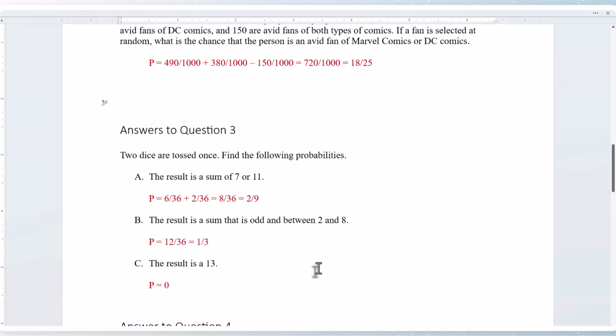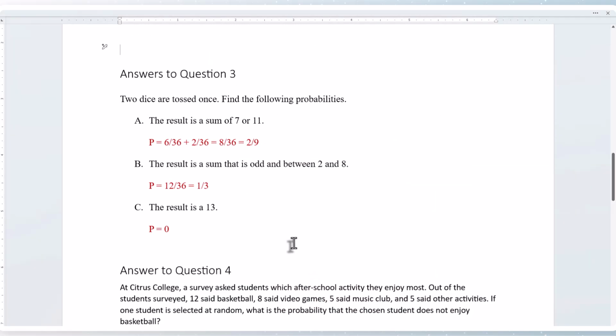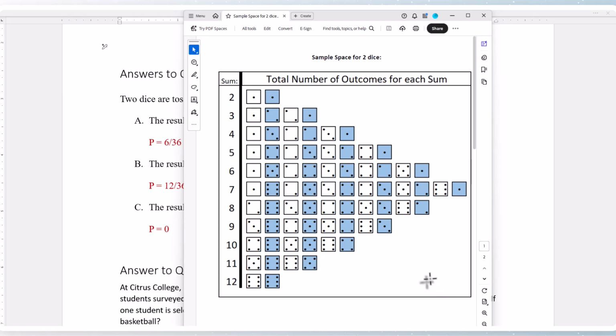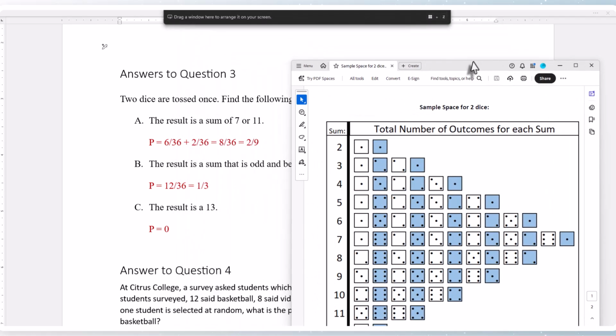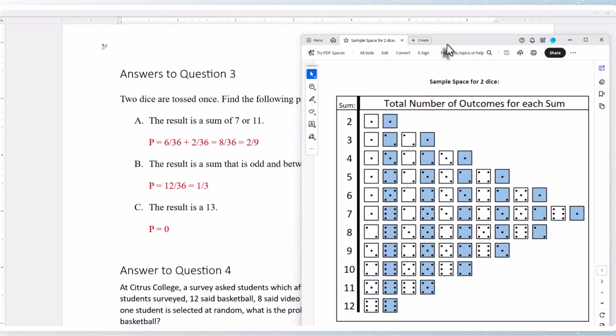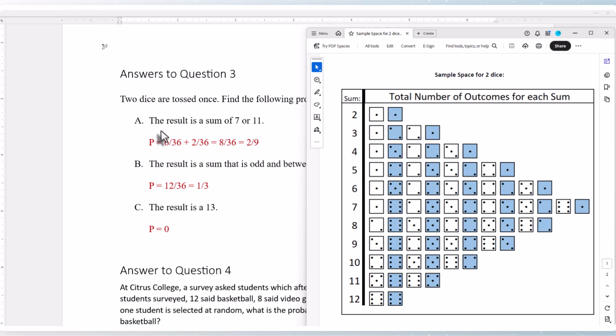For question 3, it states 2 dice are tossed once. Find the following probabilities. The result is a sum of 7 or 11. Here we can use the chart that I supplied to you in the Canvas module to answer this question. So the sum of 7 has 6 pairs.